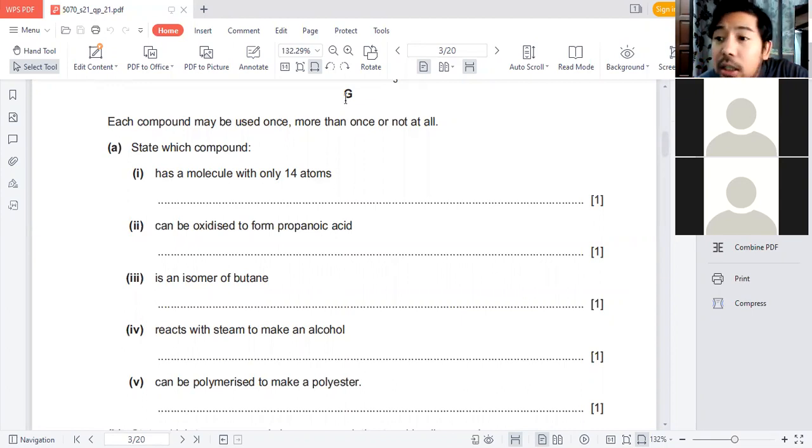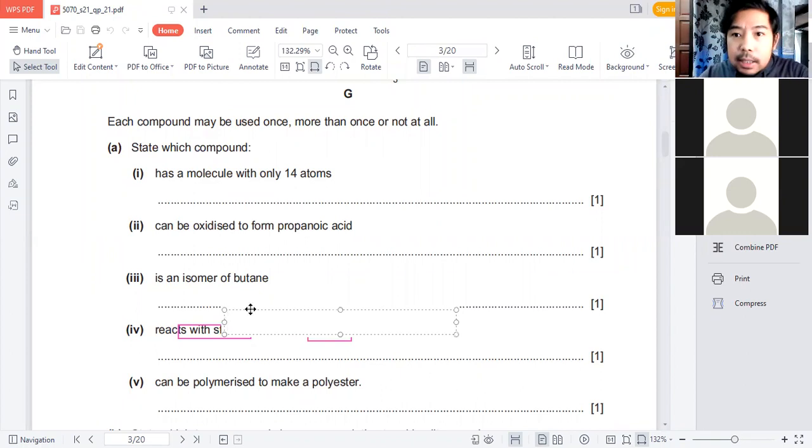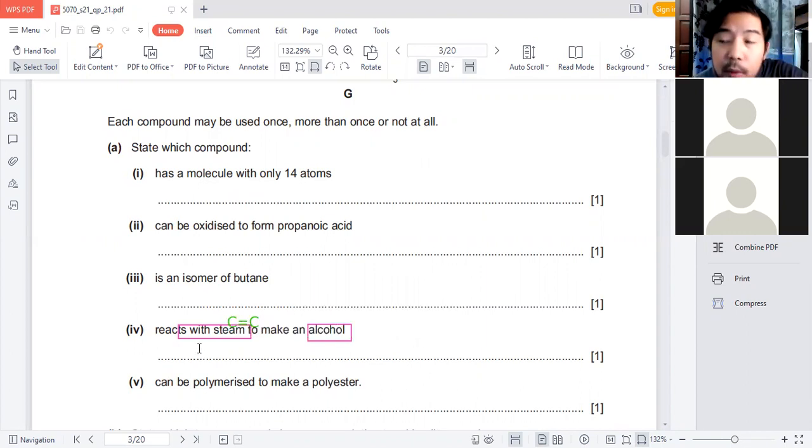Addition reaction with water. So please make sure, react with steam to form an alcohol. So straight away, I'm going to have a C double bond C. That's the only thing that can be added into your particular structure. And the answer would of course be D.